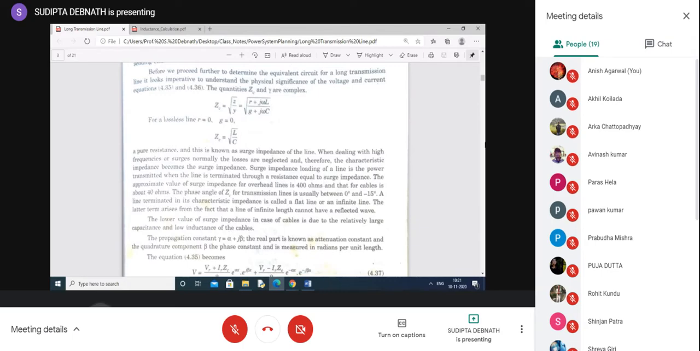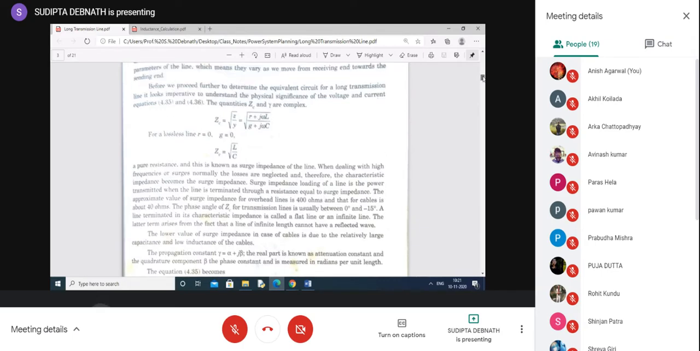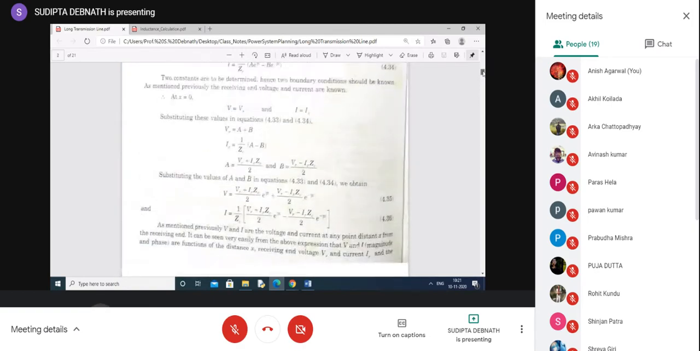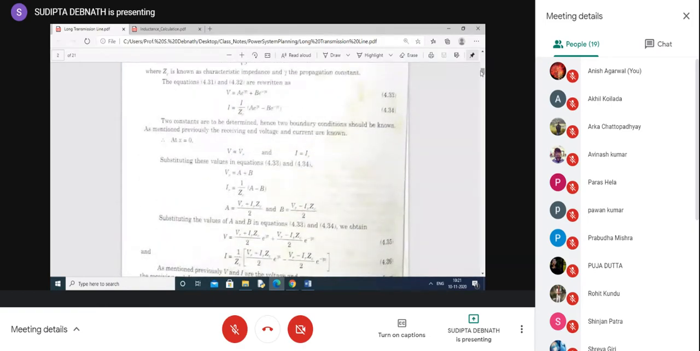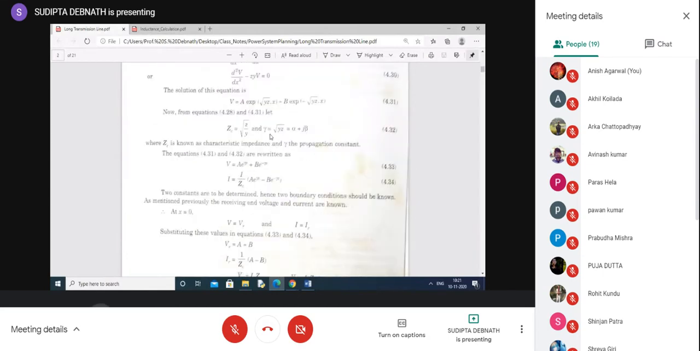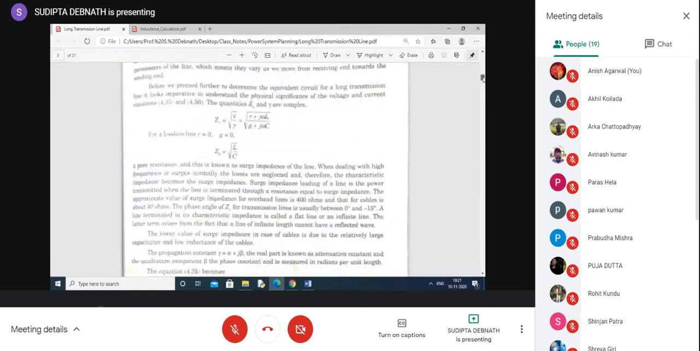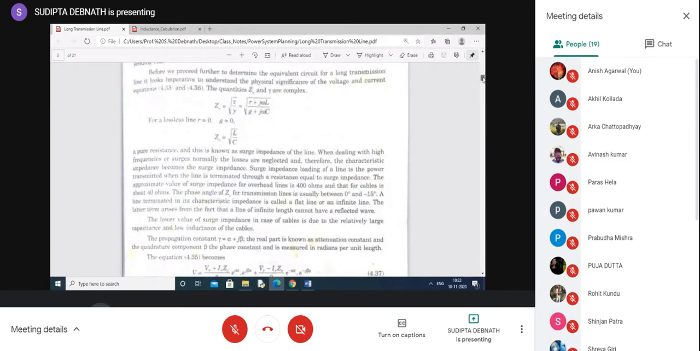Now this propagation constant, I have told you, is a complex quantity. Actually, ZC is also a complex quantity, but for a lossless line, it will have a constant value. So the propagation constant is equal to alpha plus j beta.